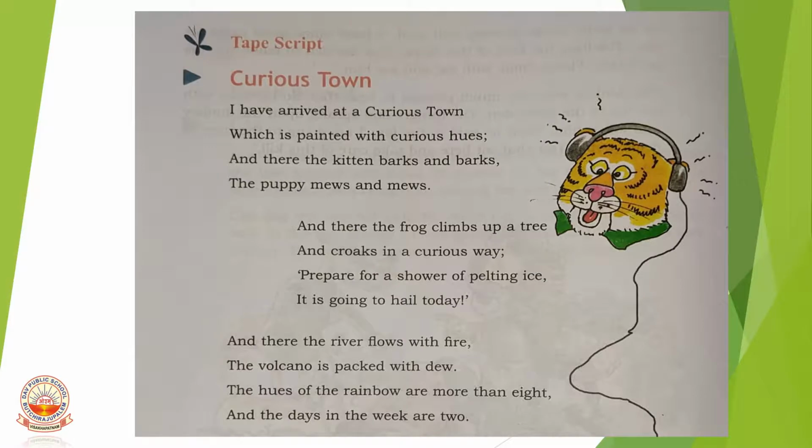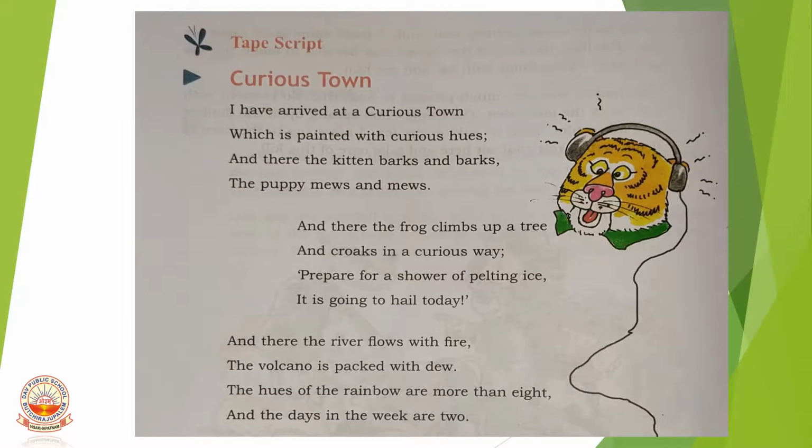And there the river flows with fire. Generally the river flows with water. Here the river flows with fire. The volcano is packed with dew, small water droplets. But generally a volcano is full of very hot temperature and it's not at all cold. Here dew means small water drops. So the volcano will be packed with hot lava. It's very hot, more than 100 degrees centigrade. It will be boiling in that way. Is it not, children? But here it's packed with small dewdrops, it seems.